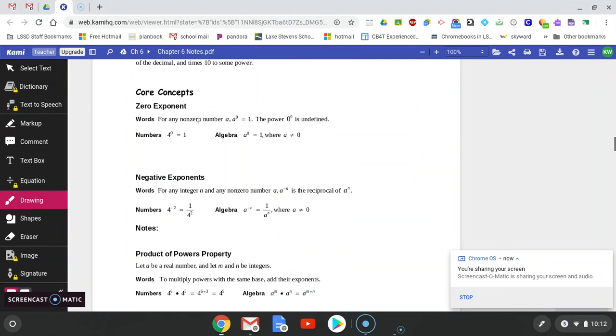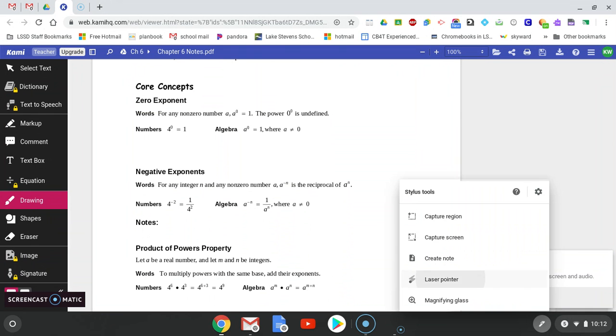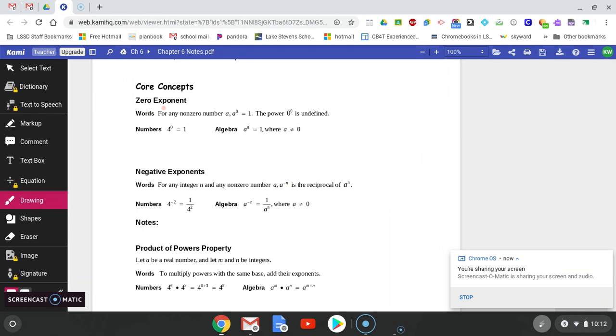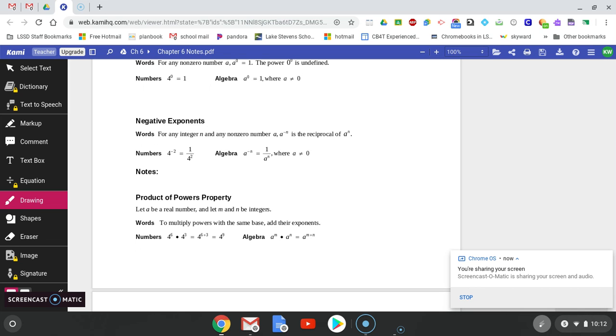All right, so for our core concepts, I would recommend just writing the words part. So for our zero exponents, this is going to give you all of your rules in one spot instead of having to flip back and forth between your pages. So our zero exponents, remember anything to the zero power is 1 except 0 to the 0 power is undefined. So getting that part down. For your negative exponents, remember to get rid of a negative exponent, it's always the reciprocal of it.